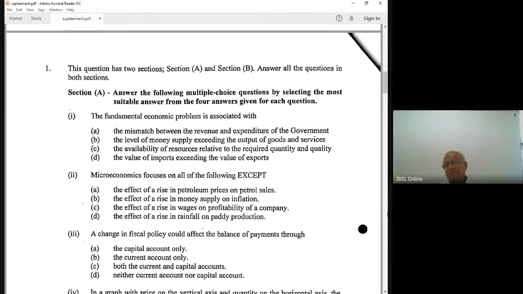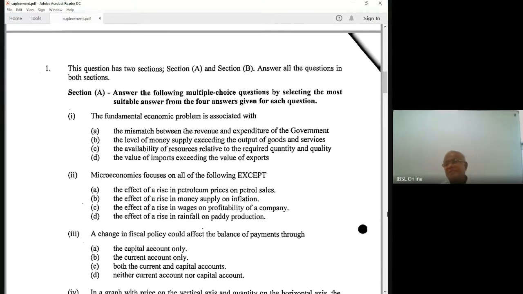For example, the price elasticity of demand for cigarettes is inelastic, tobacco products inelastic, liquor inelastic. Therefore, every government, in order to increase tax revenue, increases the price. Inelastic demand, price increases, revenue increases. Right. These are the important points.